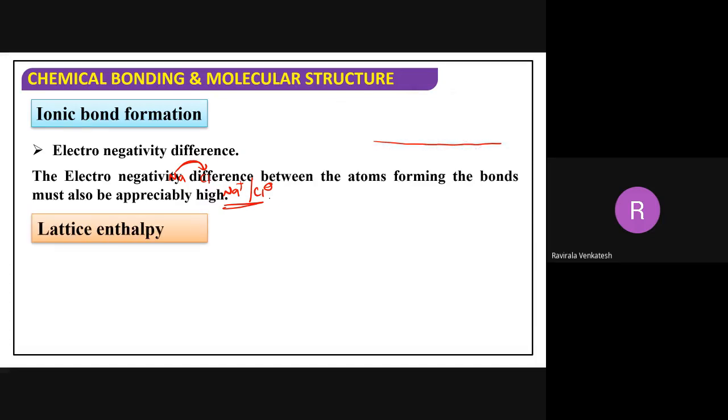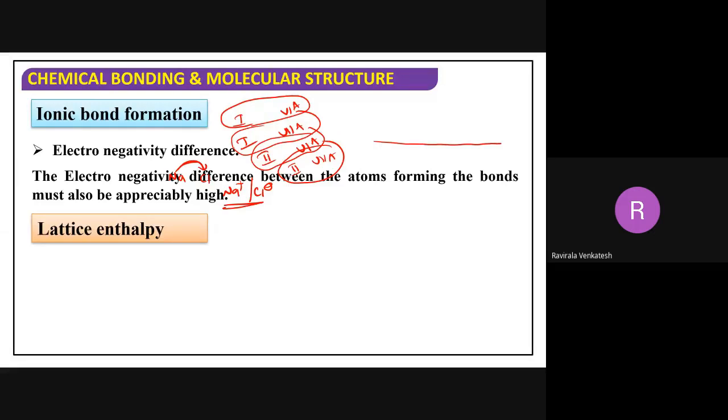Now the electronegativity difference between the two atoms forming the bond must be appreciably high. So I have taken first group element with sixth group element, first group element with seventh group element, second group element with sixth group element, and second group element with seventh group element. These are all A group. Between these two, the electronegativity difference is very high. That is the reason they are forming an ionic bond.